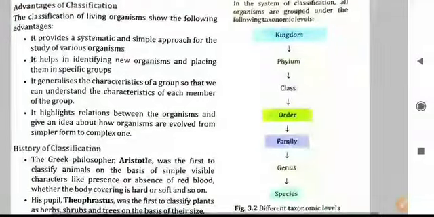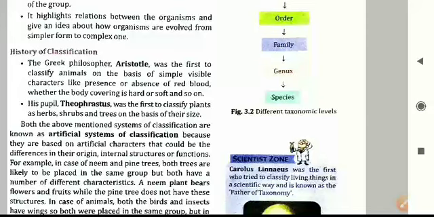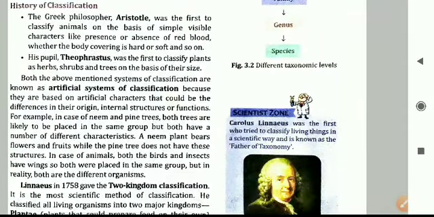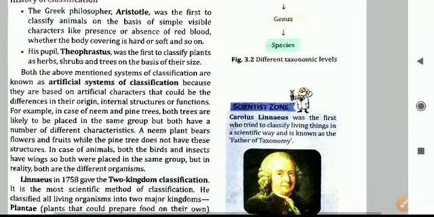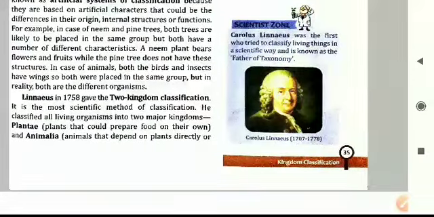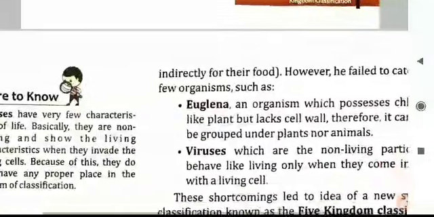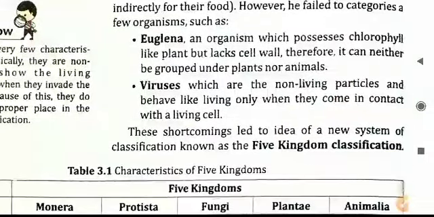Then we saw the four advantages of classification. Then we have seen the history of classification about Aristotle and Theophrastus and why they failed because of the artificial system of classification. Lastly, we have seen the two kingdom classification given by the father of taxonomy. Who is the father of taxonomy? That is Carolus Linnaeus, because he gave the kingdom classification for the first time. Later on he failed because he could not tell about the position of Euglena and viruses.